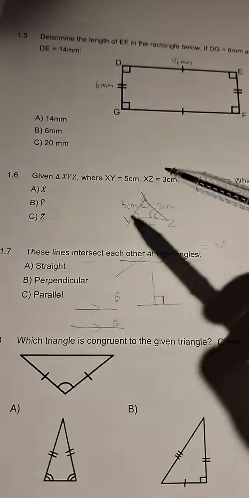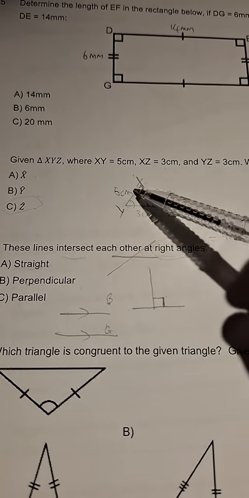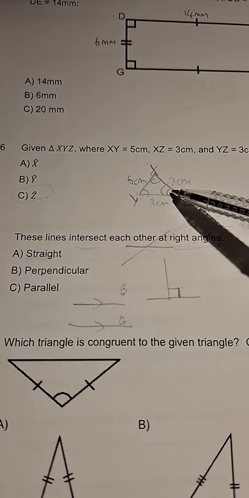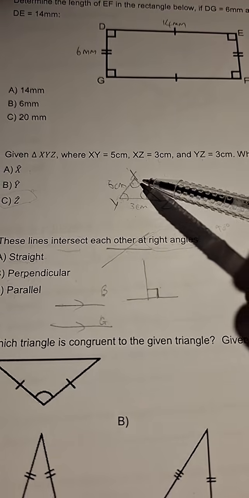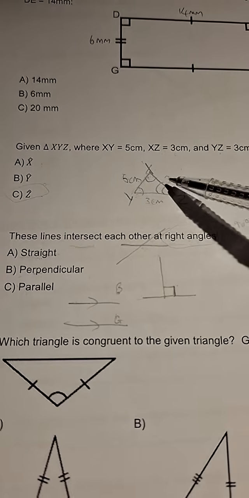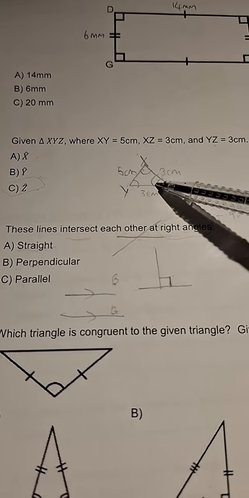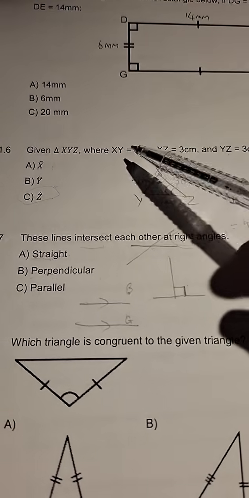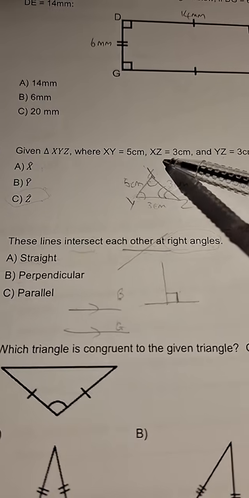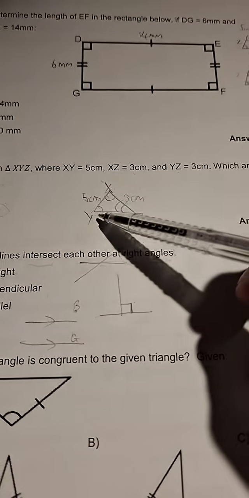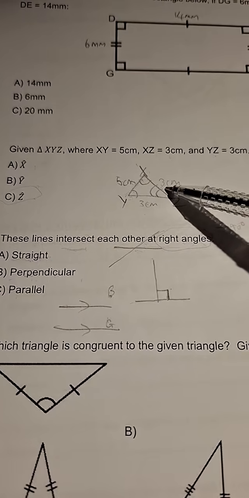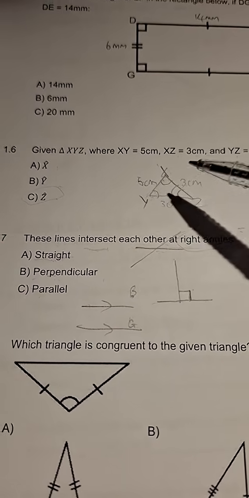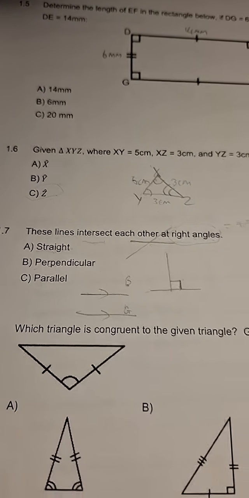Very interesting, guys, that the side that is the biggest will have the angle that is the biggest. That is something that you need to understand about a triangle. In any triangle, the longest side will have the biggest angle, right? So if you have triangle XYZ, where XY is 5, XZ is 3, and YZ is 3, which angle is the biggest? Obviously the angle that will be the biggest will be angle Z, because it's opposite the biggest side. So the biggest side will have the biggest angle, and that's very important.